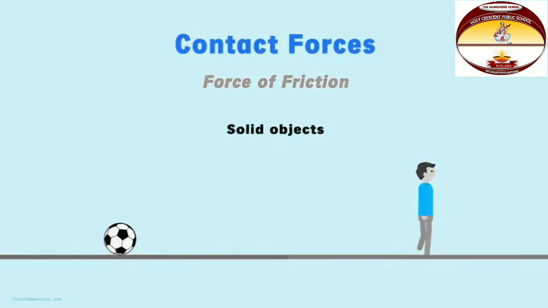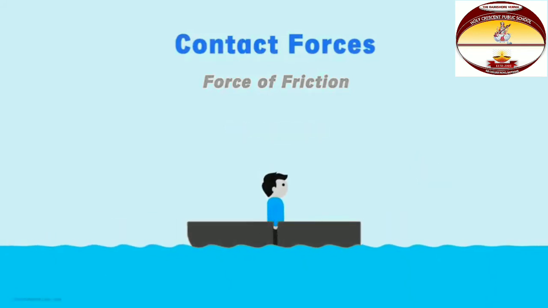Now consider a boat moving in a quiet lake. In order for this boat to move, the person in the boat must continuously row it. Now, if he stops rowing it, will the boat move forward? No. Just like the rolling ball stopped at the solid surface, the boat will also stop eventually in water. It stops because of the force of friction between the water and the surface of the boat, which is in contact with the water.